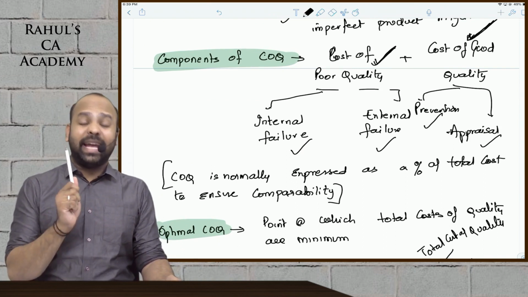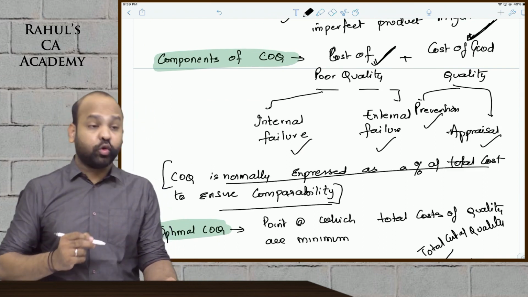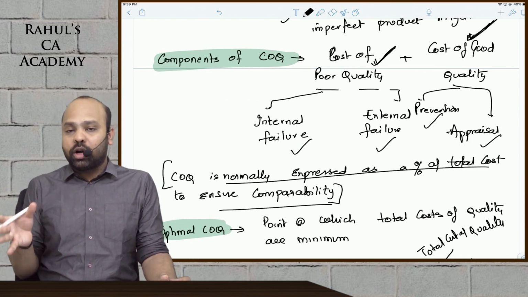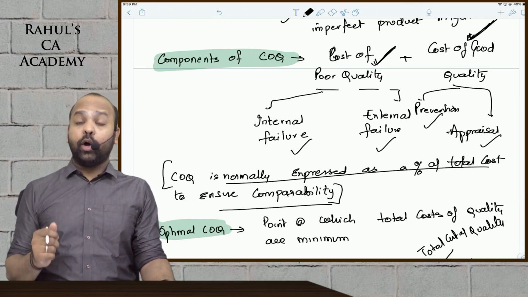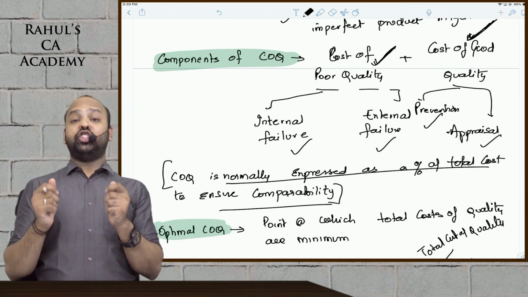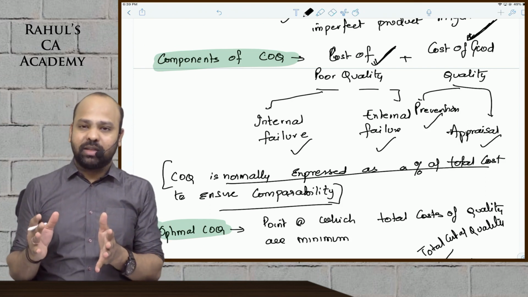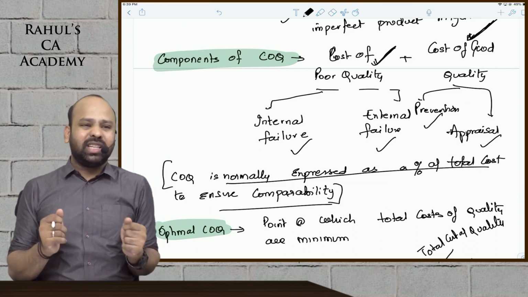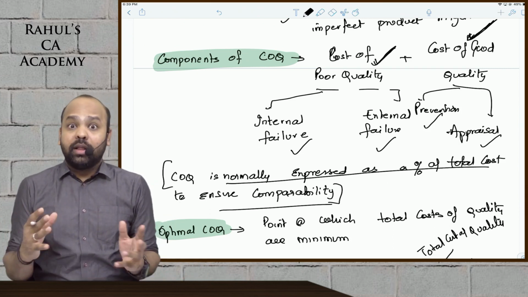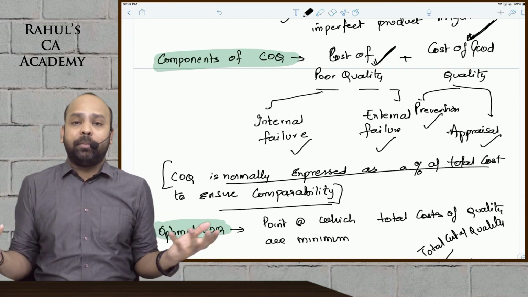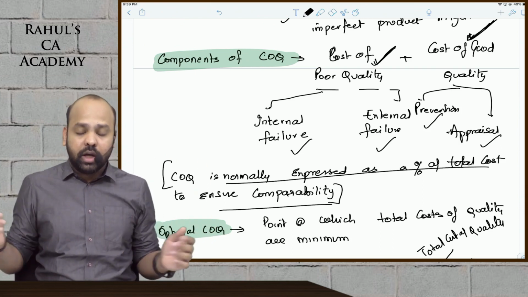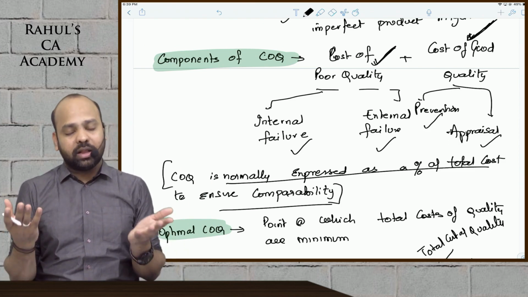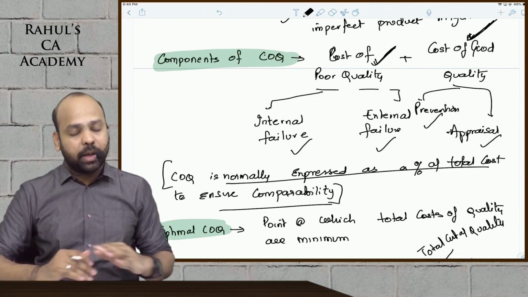Always remember, we express cost of quality as a percentage of total cost so that you can compare it from one product to the other product, or you can compare one organization with the other organization. Like how economies compare what is the percentage of your GDP, what is the percentage of your annual budget that is spent on, say, public health, what is the percentage spent on defense, what is the percentage spent on education. Comparability, beta, you cannot compare absolute amounts because different economies have different sizes, but the advantage of writing in percentage is that you will be able to compare, guys. That is the only reason why I would prefer writing in percentage terms.